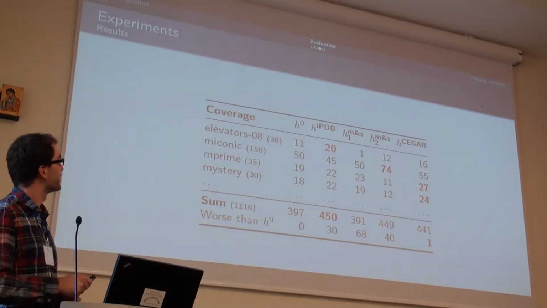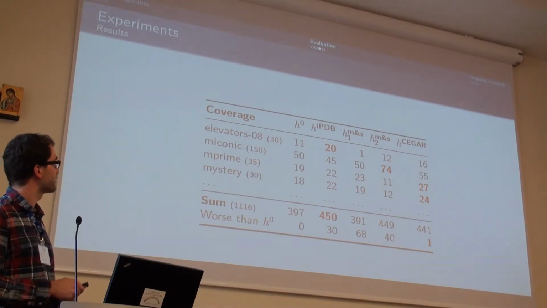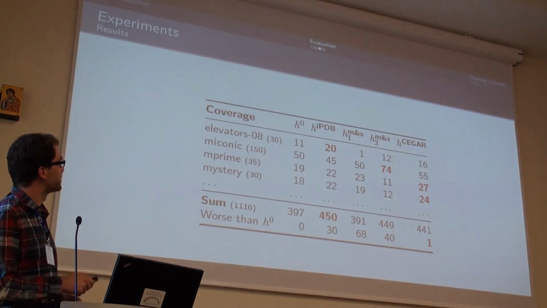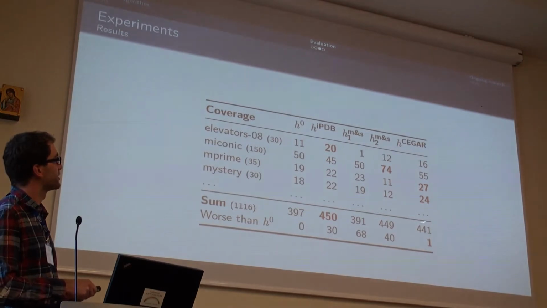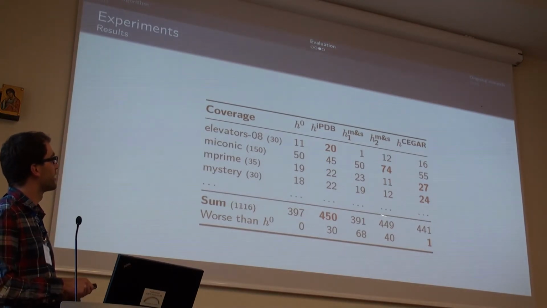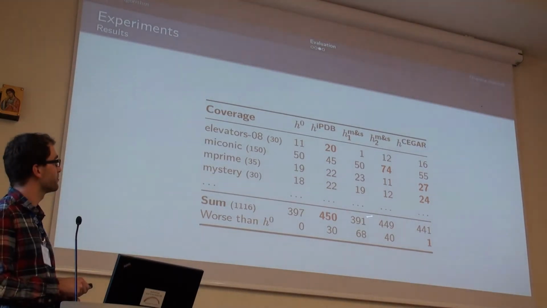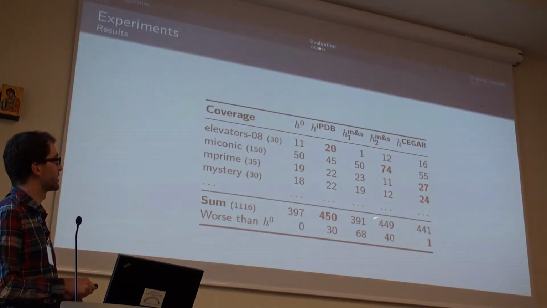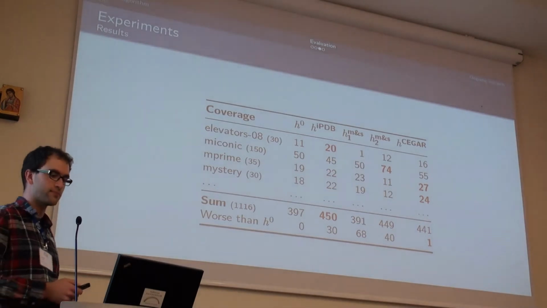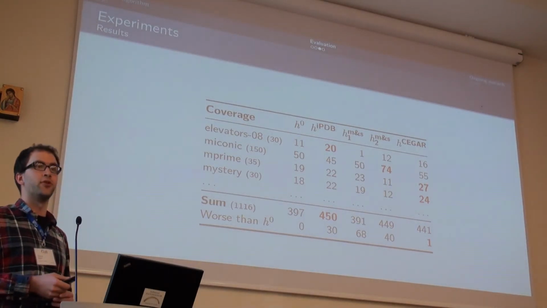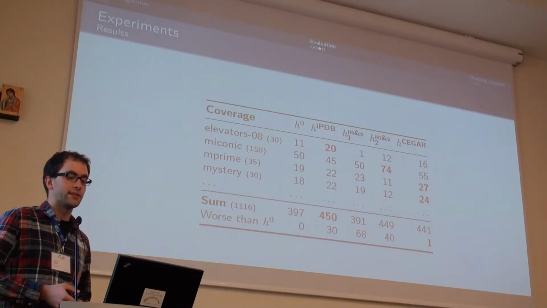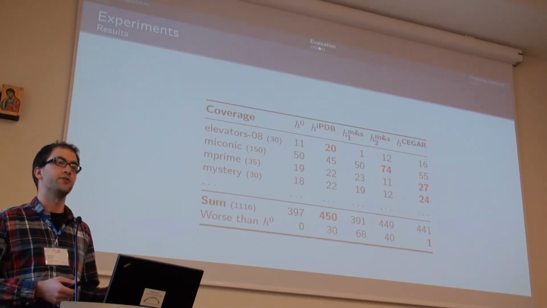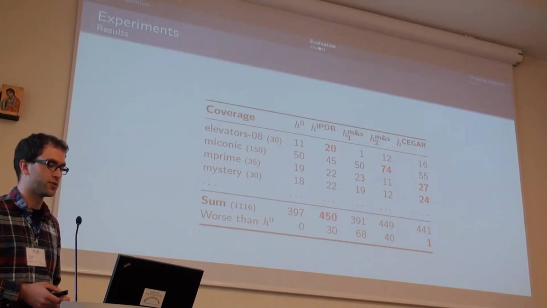And when we look at the number of solved tasks across all the benchmark suite, we see that our method solves more problems than the first merge-and-shrink method, but is worse than iPDB and the second merge-and-shrink heuristic. But what is interesting to note is the number of tasks that are solved by the blind heuristic, but not by an informed heuristic.